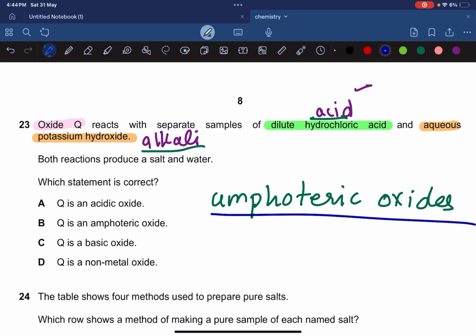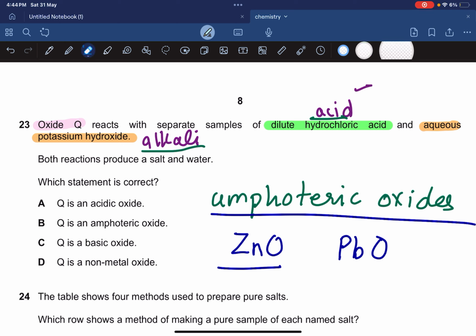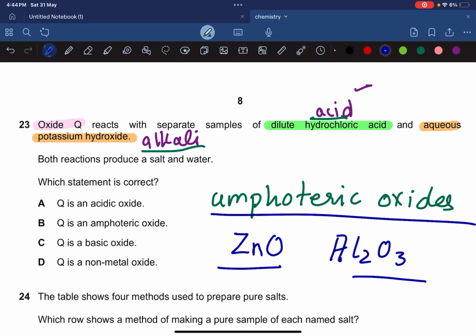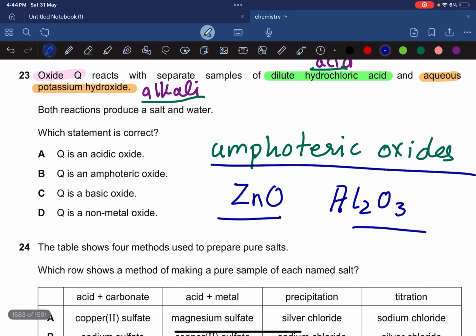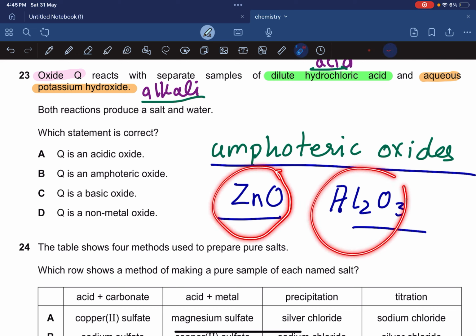syllabus, despite there being a lot, like beryllium and tin, but in our syllabus we only have two. So learn these two. We have zinc oxide as an amphoteric oxide, and we have aluminum oxide, Al2O3. Lead oxide is also amphoteric, but it is not part of our syllabus. If they use lead oxide or tin oxide or beryllium oxide, they are going to tell you that this is an amphoteric oxide. So these two should be in your knowledge, and the rest you're going to be provided.